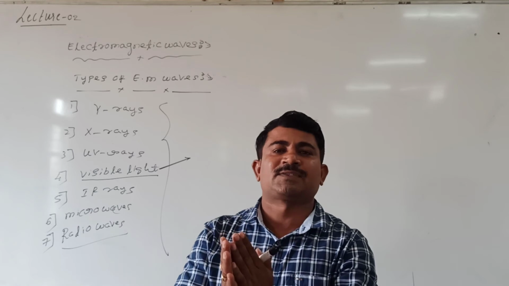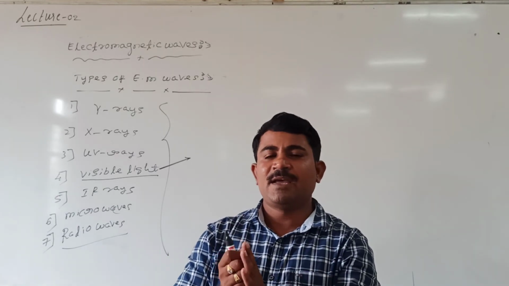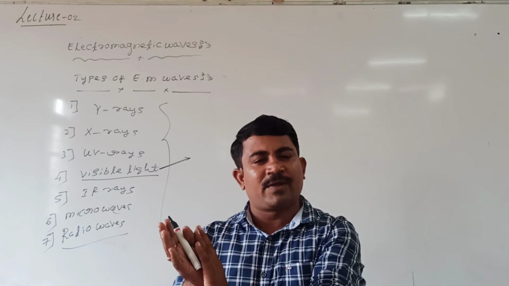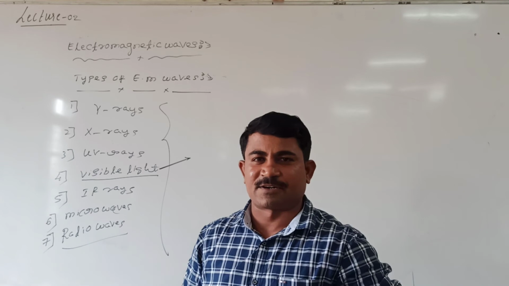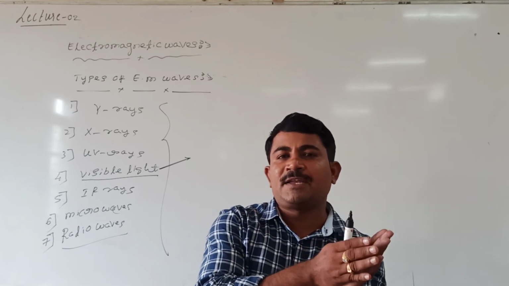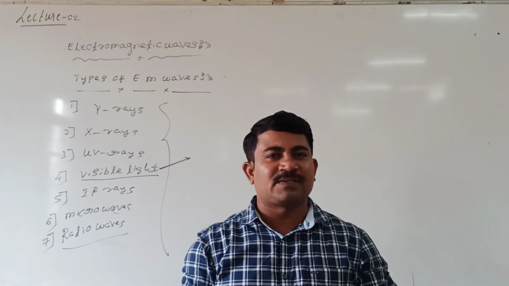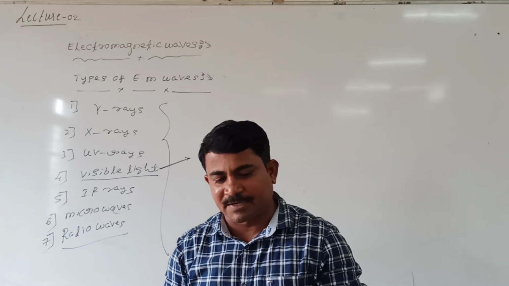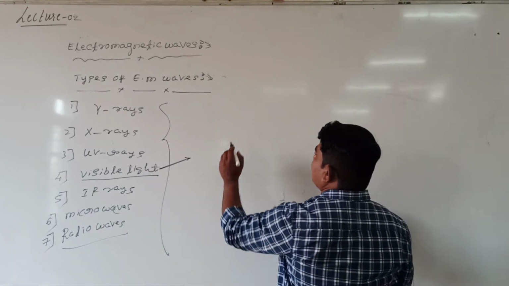That arrangement is called the electromagnetic spectrum. Simply, I will draw how the electromagnetic spectrum exists.